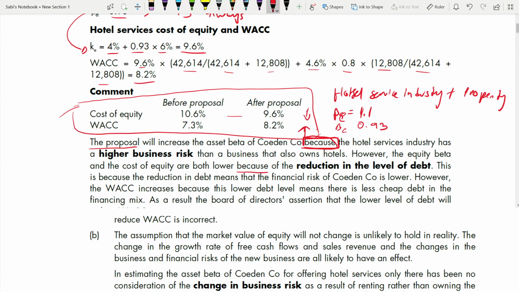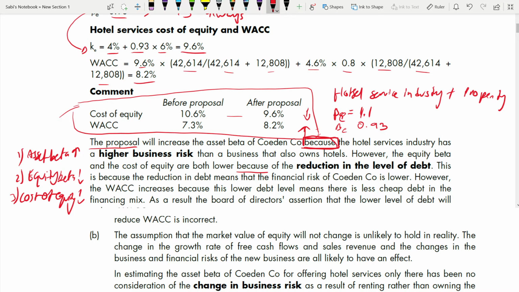You are going to the second point. First you talked about asset beta, that it will increase. Yes, it increased from 0.4 to 0.75. Now you are going to cost of equity and equity beta. So first, for the comments, let me write the keywords. Asset beta increased. Number 2, equity beta reduced. Third, cost of equity reduced. These are the points you have to write in your own words. Then you're giving reasons: saying one line, then giving reasons.